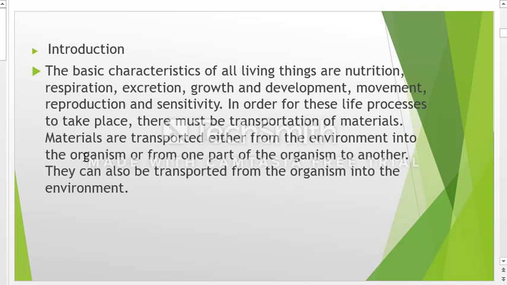So as we know, the basic characteristics of all living things are nutrition, respiration, excretion, growth and movement, as well as reproduction and sensitivity. All of these ones, hizi characteristics zote zinahitaji transport au zinahitaji movement of material kutoka sehemu moja kwenda sehemu nyingine.